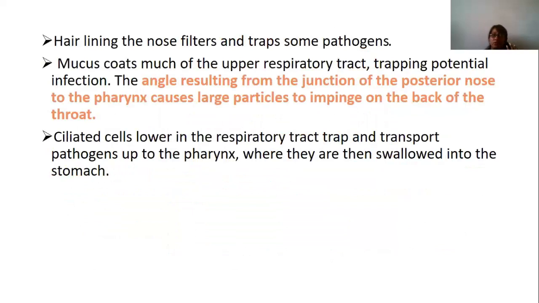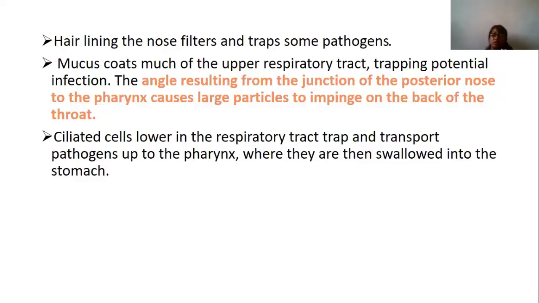Hair lining the nose filters and traps the pathogen. In our nose there are cilia which filter and trap some pathogens. But if the pathogen is not trapped, mucus coats much of the upper respiratory tract, trapping the potential infection.